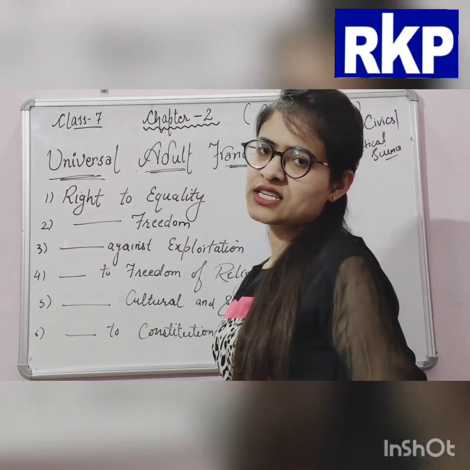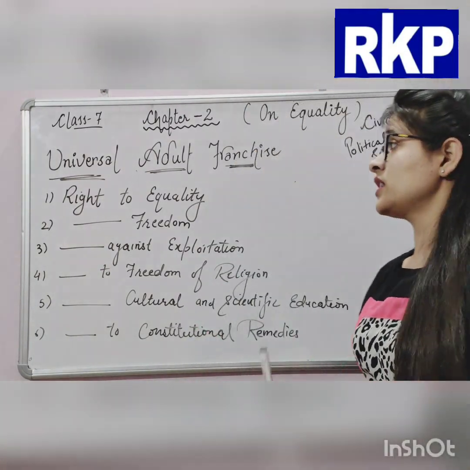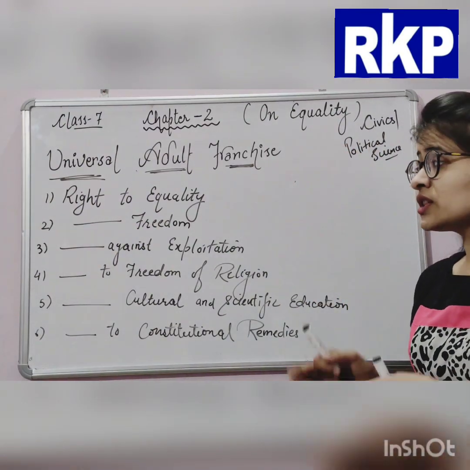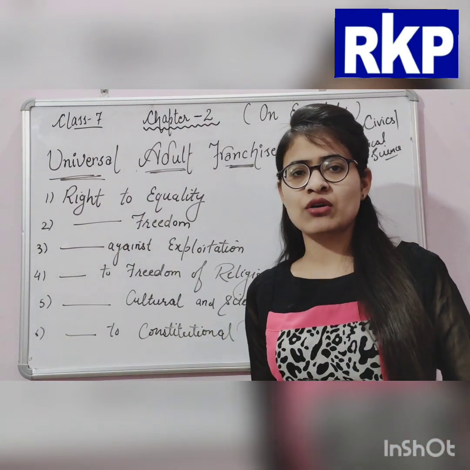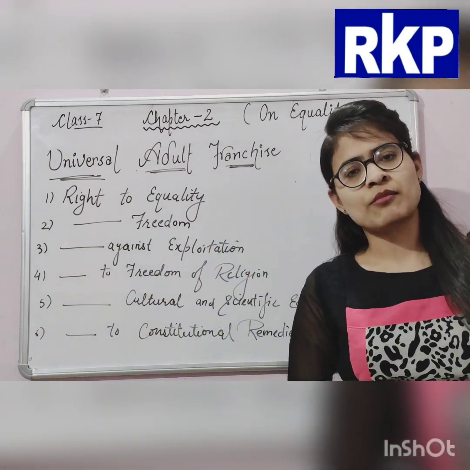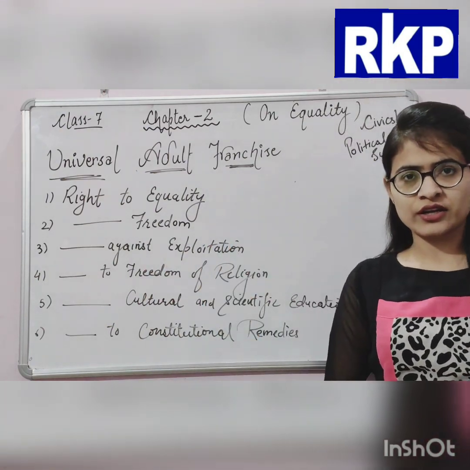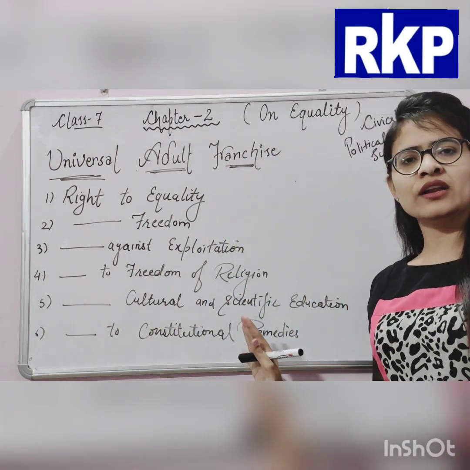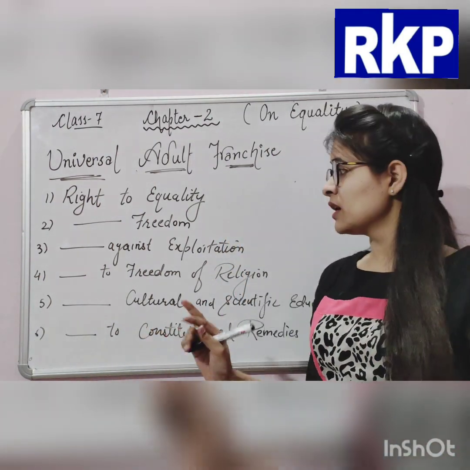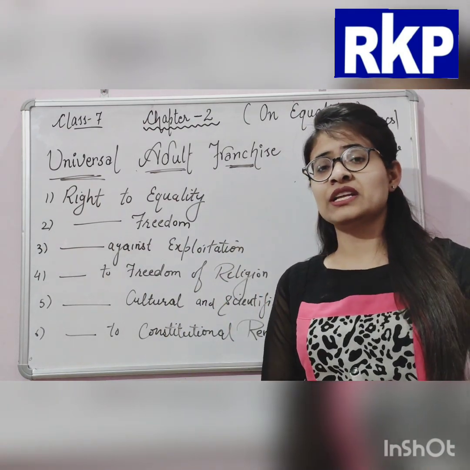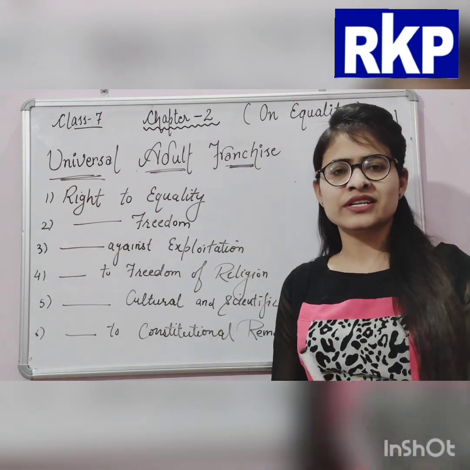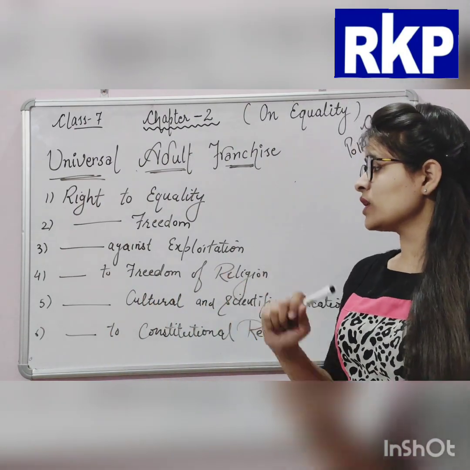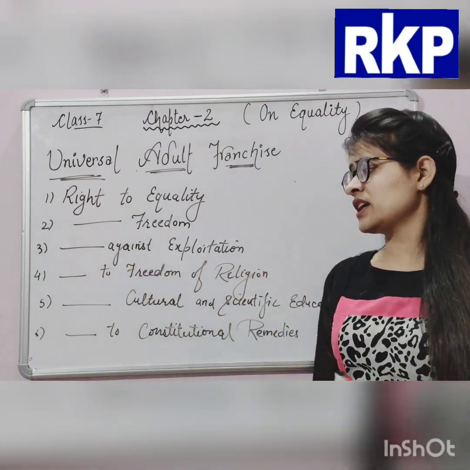So basically there are 6 fundamental rights, but in this chapter, our chapter is on equality. So in this chapter we will be discussing the first right, which is the right to equality. Okay, it means all people are equal, all are same. And second, right to freedom, it means all the citizens of our country have freedom to go anywhere, to visit anywhere. And third one is right against exploitation.